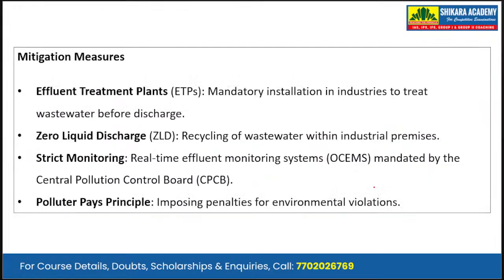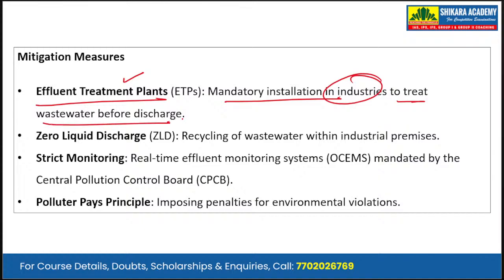Now, what are the mitigation measures? While writing the body, we have to write about the mitigation measures. Mitigation measures can be effluent treatment plants. There should be mandatory installation in industries to treat wastewater before discharge. So all the wastewater that the industries are discharging into the rivers or into the streams needs to be treated first. Second is the zero liquid discharge. Recycling of wastewater within the industrial premises. So all the wastewater generated by the industries needs to be recycled.